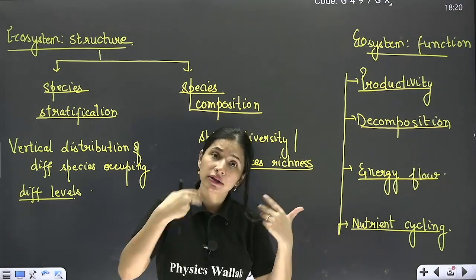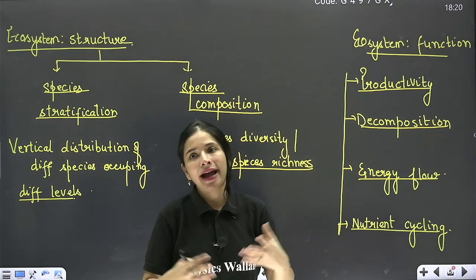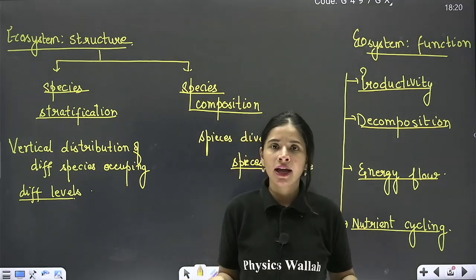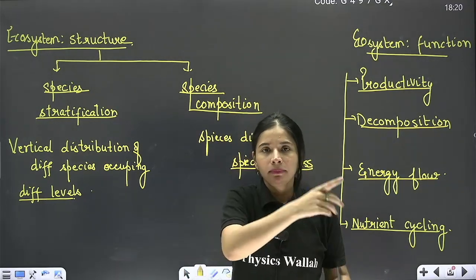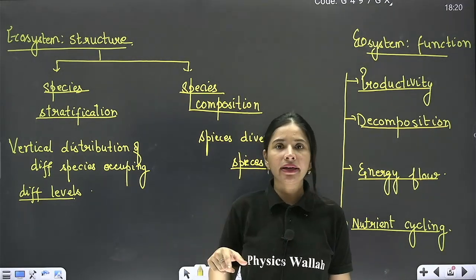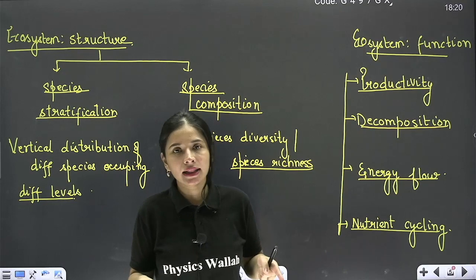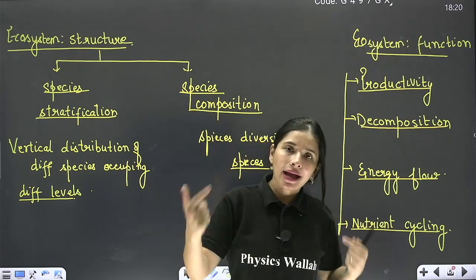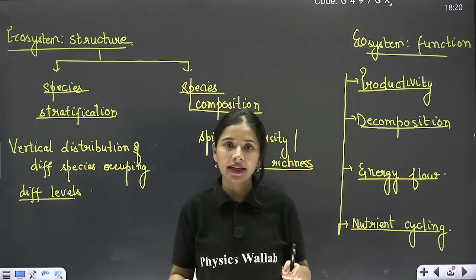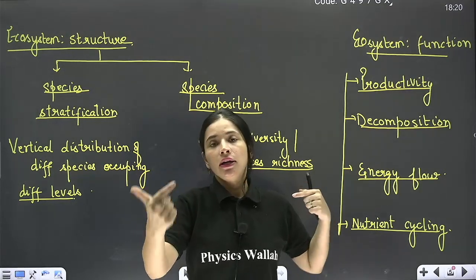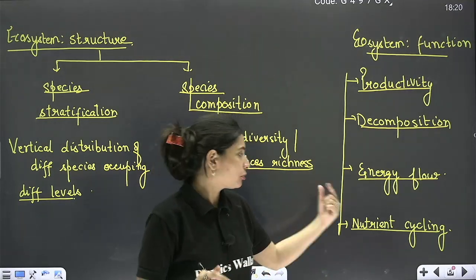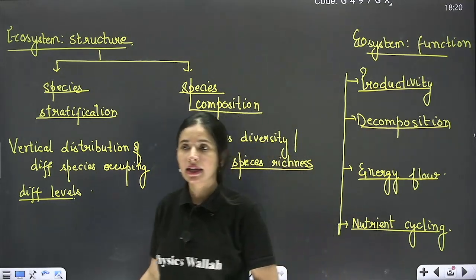Or simply depositing, the bank people will say that no, you are doing some bad work because of which you are only earning and you're not withdrawing. So in order to maintain a healthy cycle, withdrawal and deposition both are necessary, and this withdrawal and deposition is known as nutrient cycling. Correct?